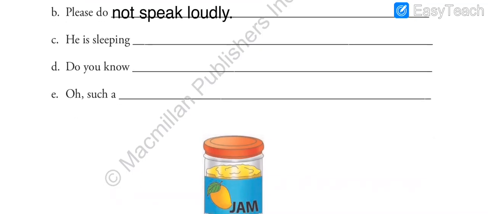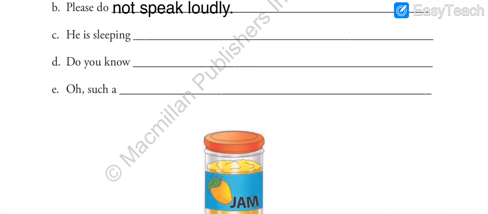Then sentence number 3, he is sleeping dash. So here you can write like, how is he sleeping? Is he sleeping nicely or is he not able to sleep? So let us write over here, he is sleeping peacefully. Peacefully means very calmly, very nicely sleeping. He has a sound sleep, you can say. So he is sleeping peacefully. That is the sentence. Or you can also write that he is sleeping in his bedroom, he is sleeping on the sofa. All these are the possible answers.